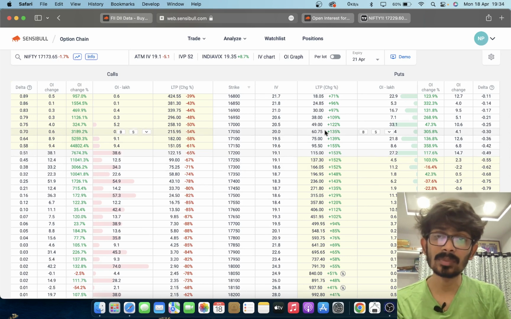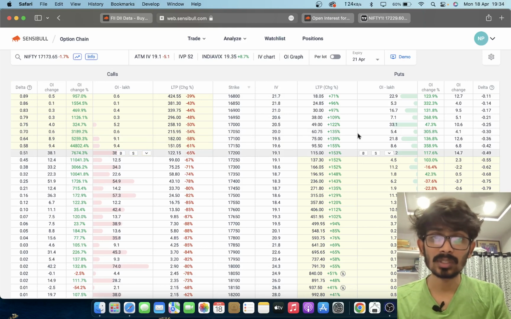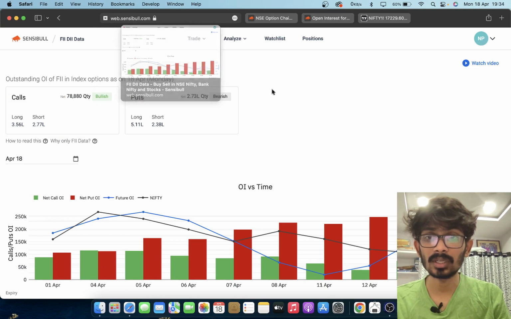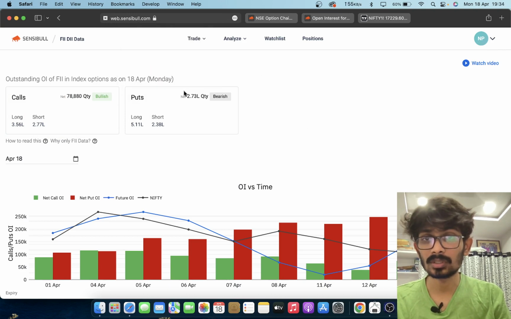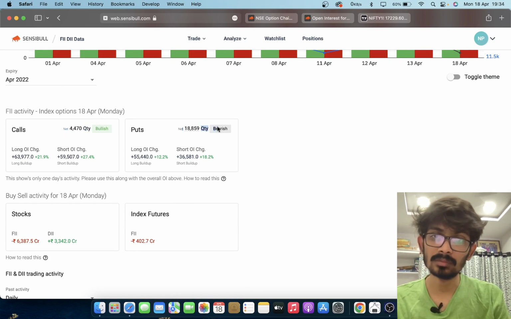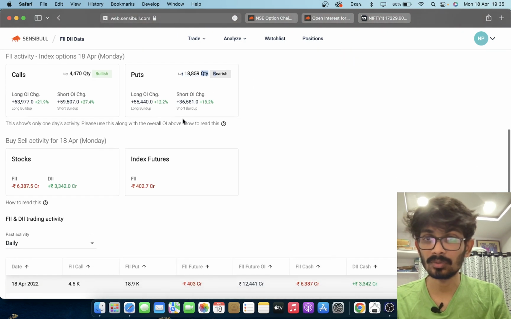So let's see if there is any good news or event happening at the same time, or at least some bit of positivity. There could be some support, but for now we cannot see any proper conviction from put writers. Coming to FII data, there are a lot more long puts compared to calls, around 3.5 times. In calls they have long calls but only a small quantity, whereas in puts they have around 18,000 quantity long. This means there is a lot of bearishness in FII activity.